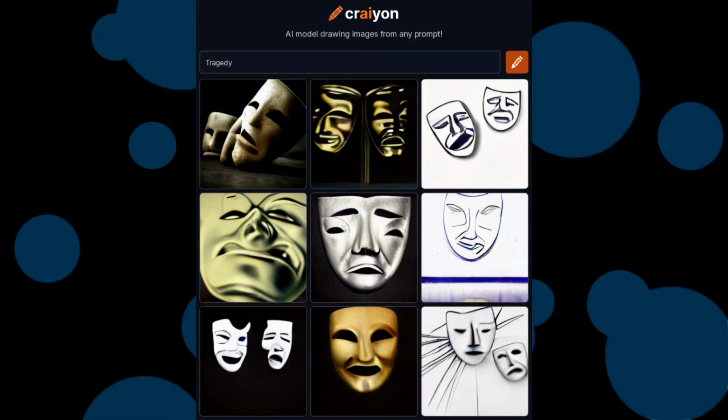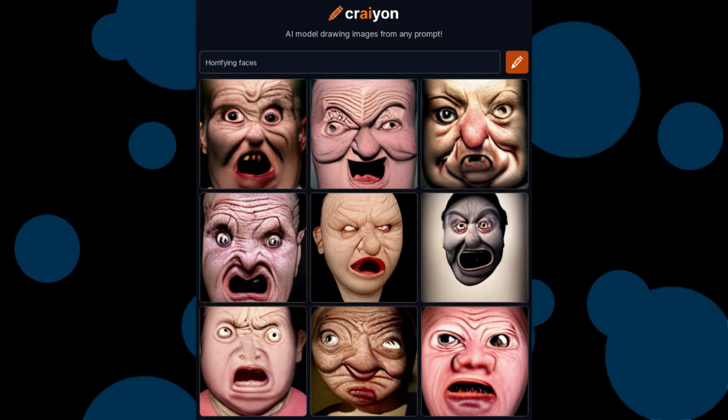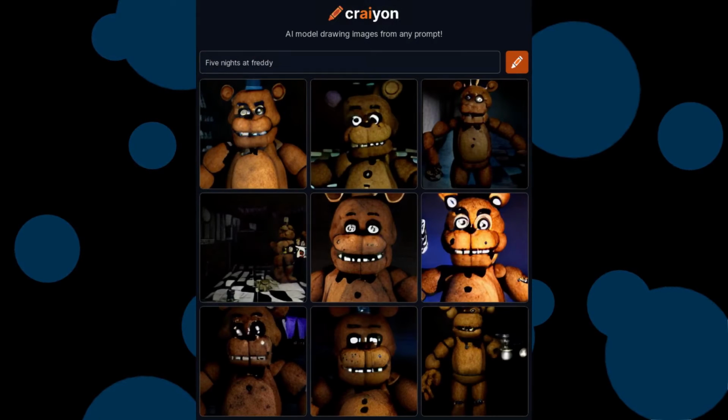Anyways, let's get to the next prompt, which is my least favorite one and most horrifying one. So without further ado, this is horrifying faces. All of them look horrifying, of course, and why did I do this? All of them are disfigured and look like they're from a horror game or movie or anything horror related. Anyways, let's move on.